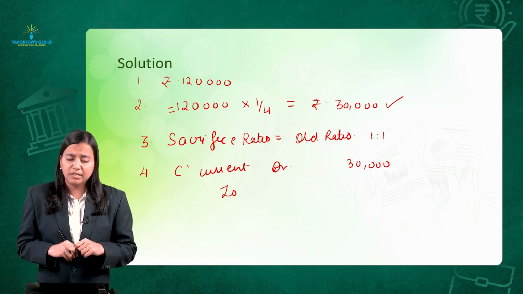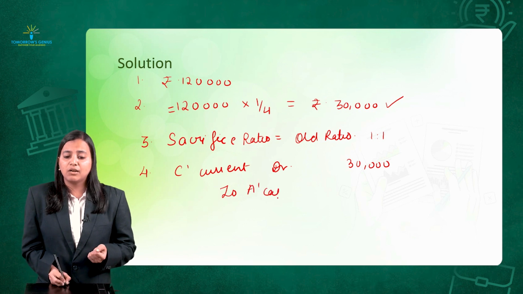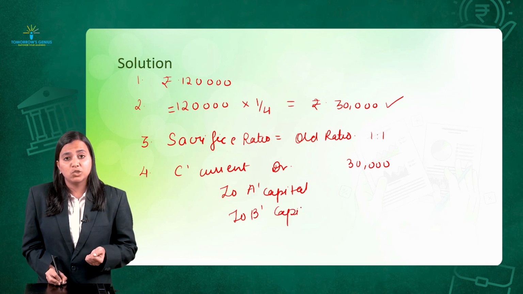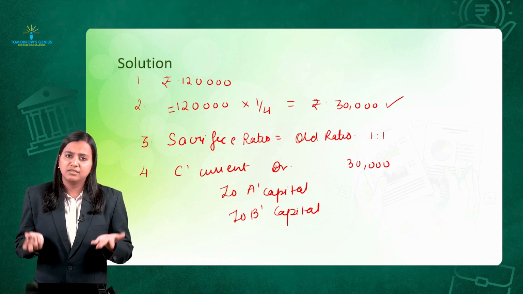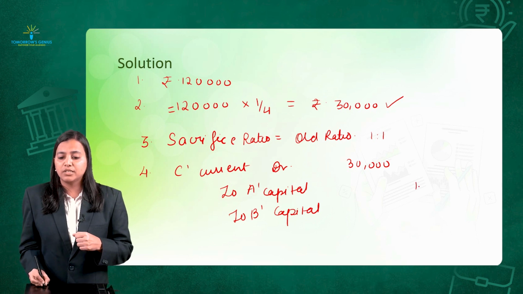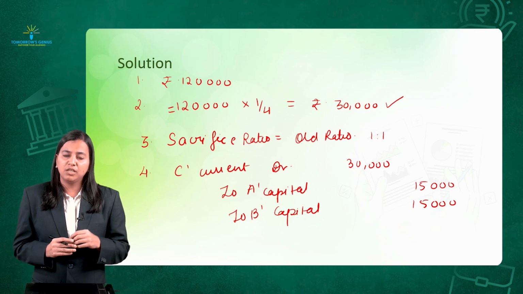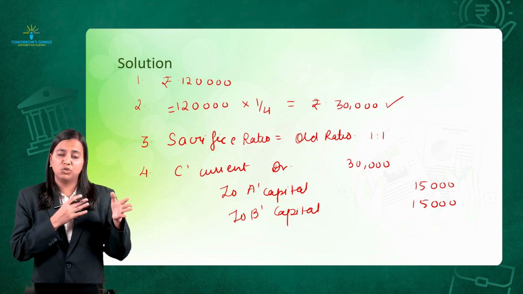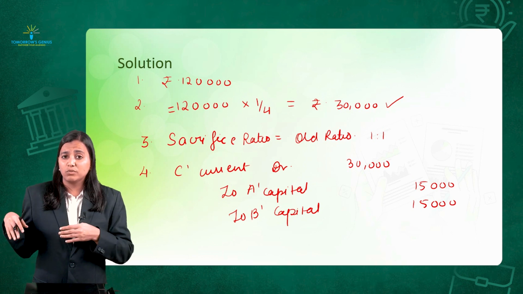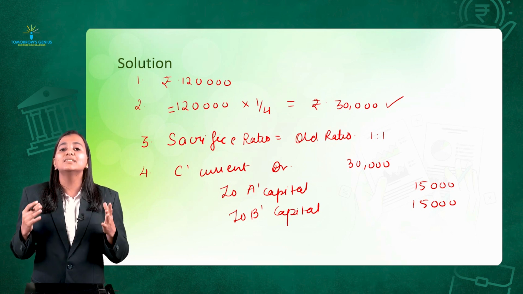The sacrificing partners. In our case, both the partners are sacrificing in the equal ratio. So A's capital account will get credited as well as B's capital account will get credited. Now in which ratio? It is sacrificing ratio always. And sacrificing ratio is not given. We assume the old ratio as my sacrificing ratio. So if we divide 30,000 equally, we get 15,000 rupees each as their sacrificing share of goodwill. Simple. So what was the difference? In the first case, the new partner has brought in the goodwill. But in the second illustration, this person has failed to bring the goodwill. So we have to open his current account.